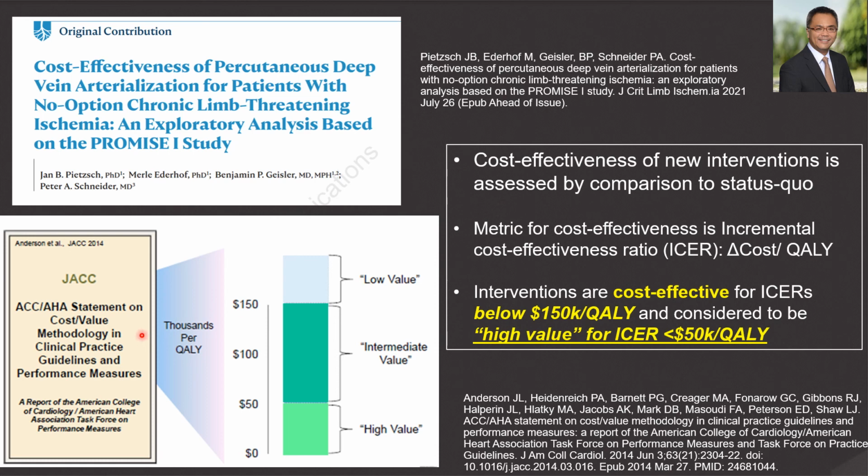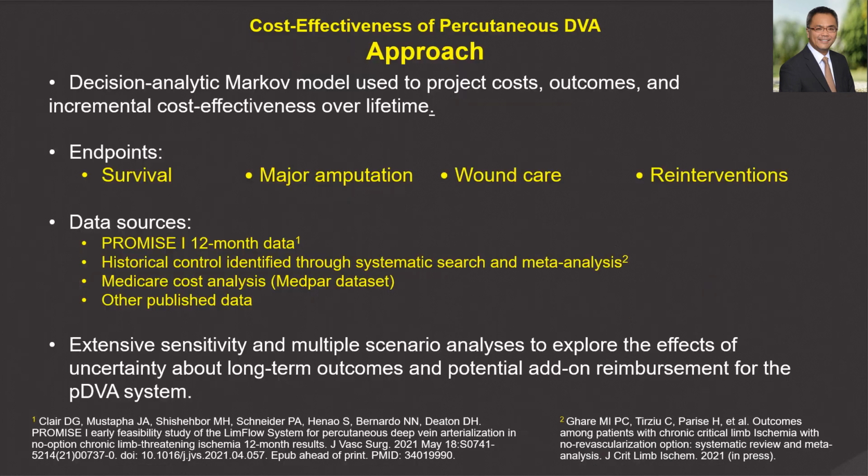According to the American Heart Association, interventions are deemed cost-effective for values of $150,000 per quality adjusted life year and were considered high value for those amounts less than $50,000. The endpoints analyzed were survival, major amputation, wound care, and re-interventions. Data sources were the PROMISE-1 12-month data, historical controls identified through meta-analysis, Medicare cost analysis, and other published data.